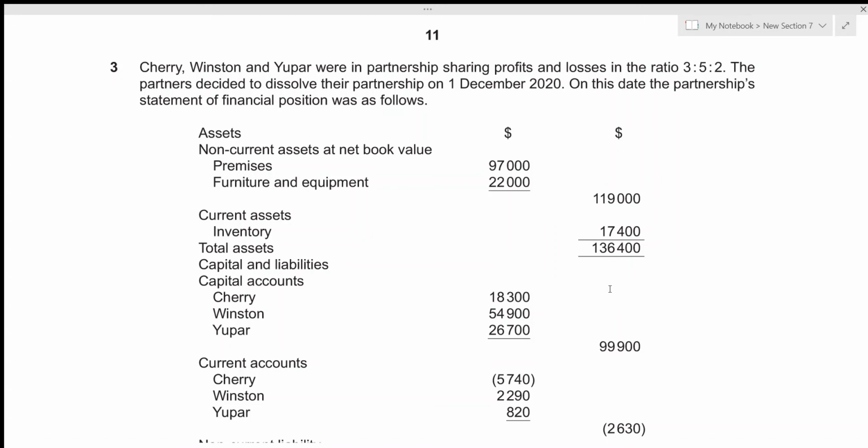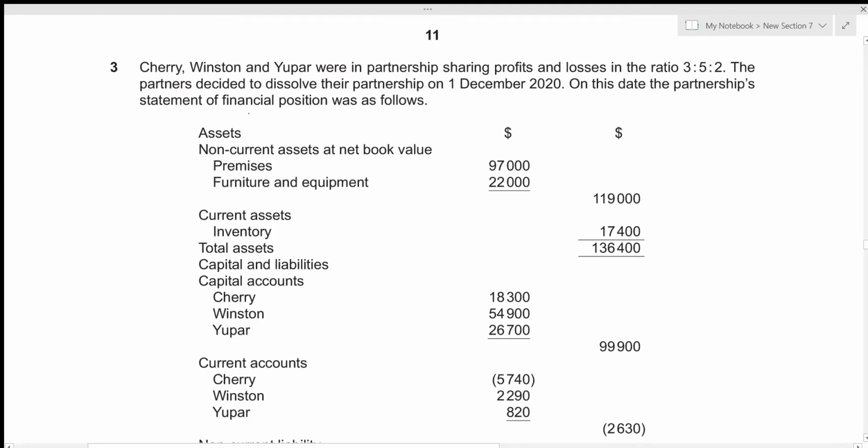Hi everyone, today we'll be going over accounts May-June 2021, paper 2-3, question number 3. This is structured paper 2, which consists of questions of 90 marks, and it also has a time limit of 90 minutes. And since this is question number 3, which is of 15 marks, we will be attempting to solve this question under 15 minutes. So without any delay, let's get started.